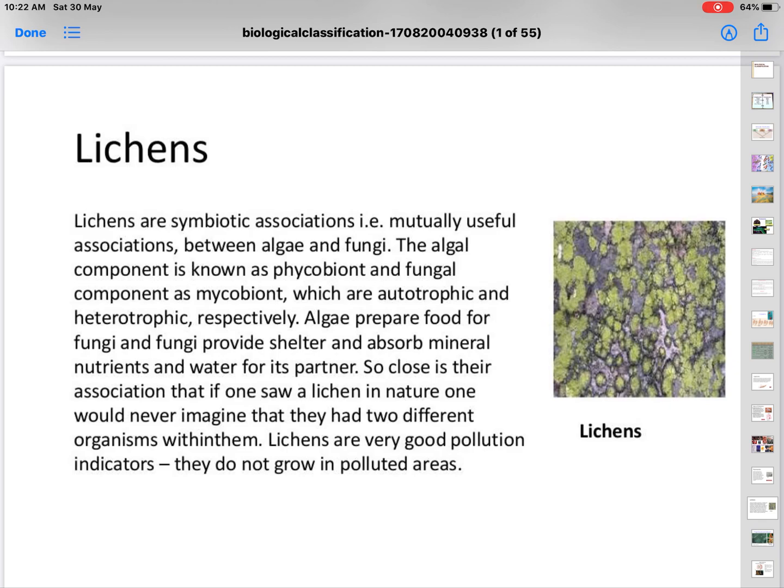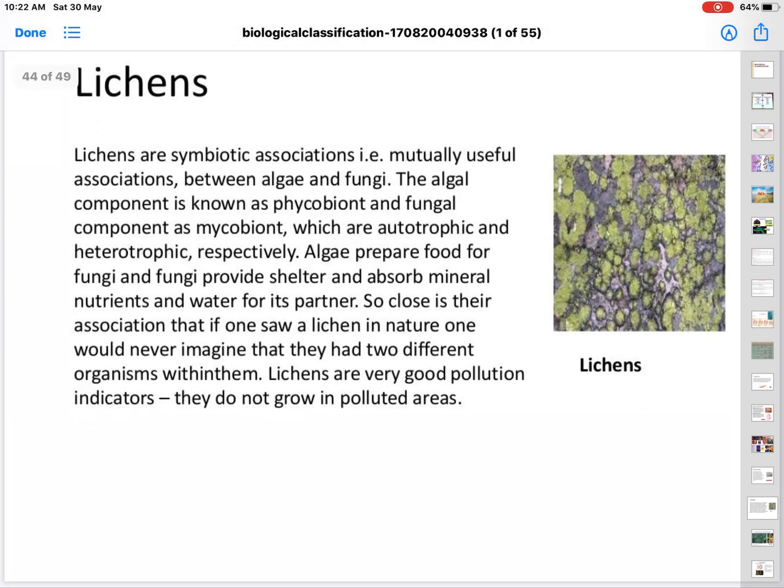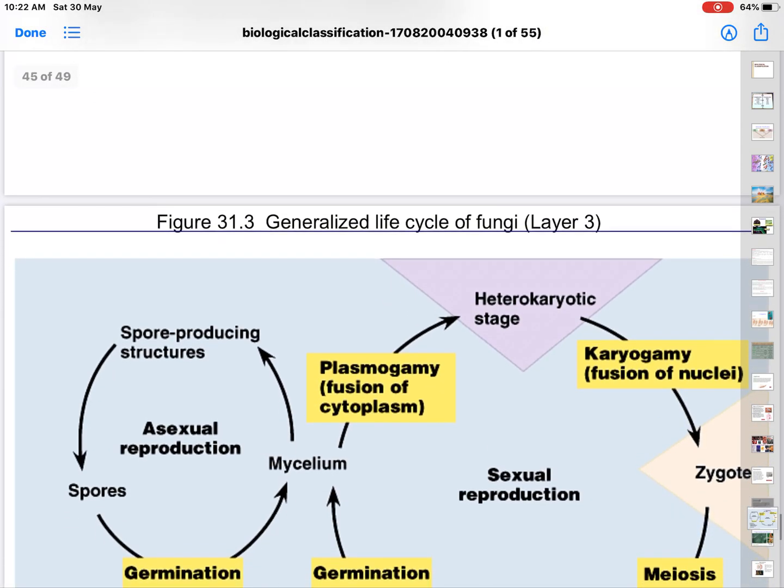So lichens are the products of a symbiotic relationship between algae and fungi. The algal component is called phycobiont and the fungal component is mycobiont. As I said, algae prepare food for fungi and fungi provide shelter and absorb mineral nutrients. So these are very good pollution indicators. Wherever pollution is there, lichens will not grow. That means if you see lichens in a particular area, that area is clean. That is the importance of lichens.